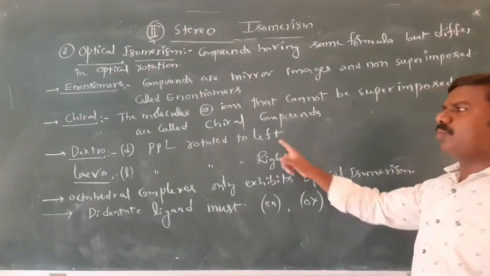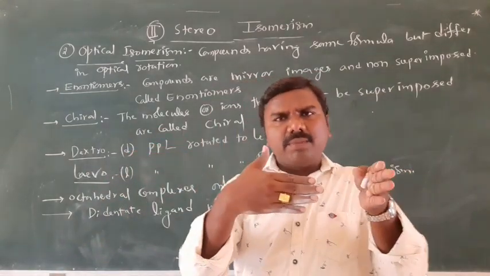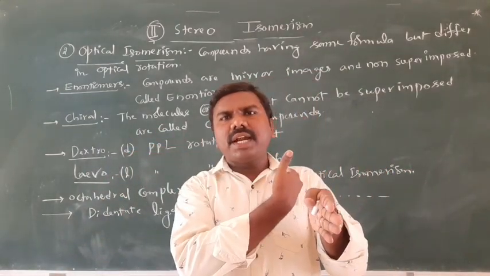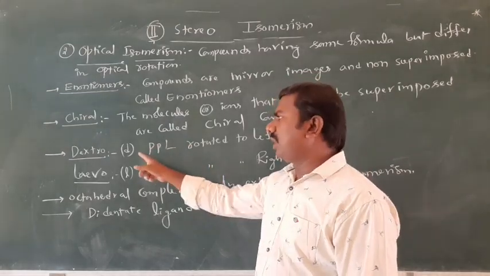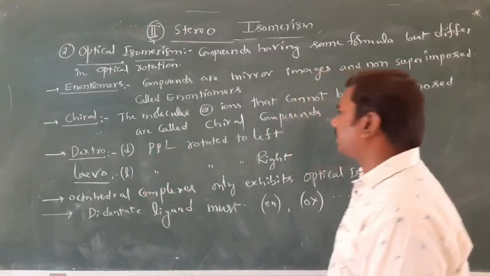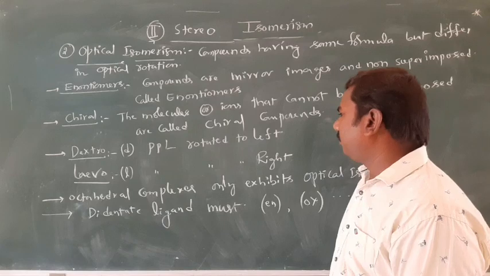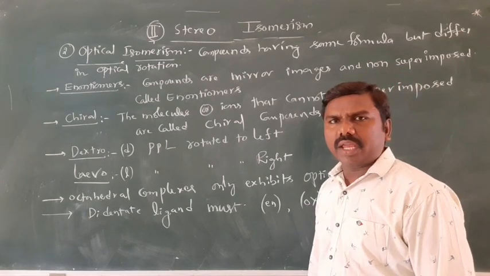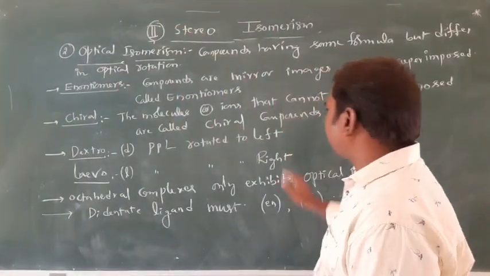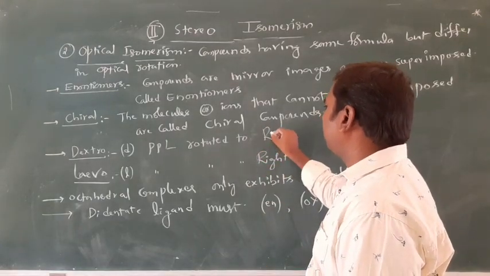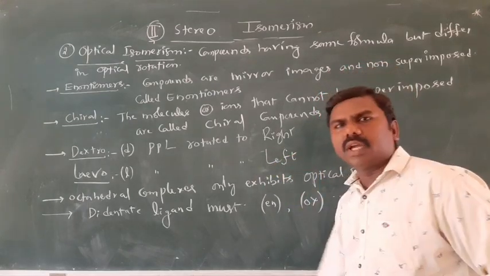Dextro and levo: when you pass plane polarized light, if it rotates to the right side it is dextro, indicated as D, and to the left side it is levo, indicated as L. Dextro means right side, levo means left side. Easy to remember.